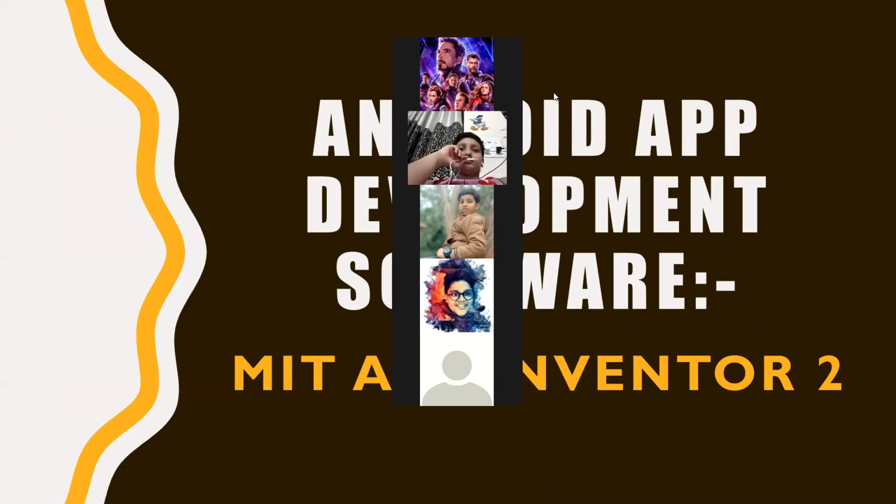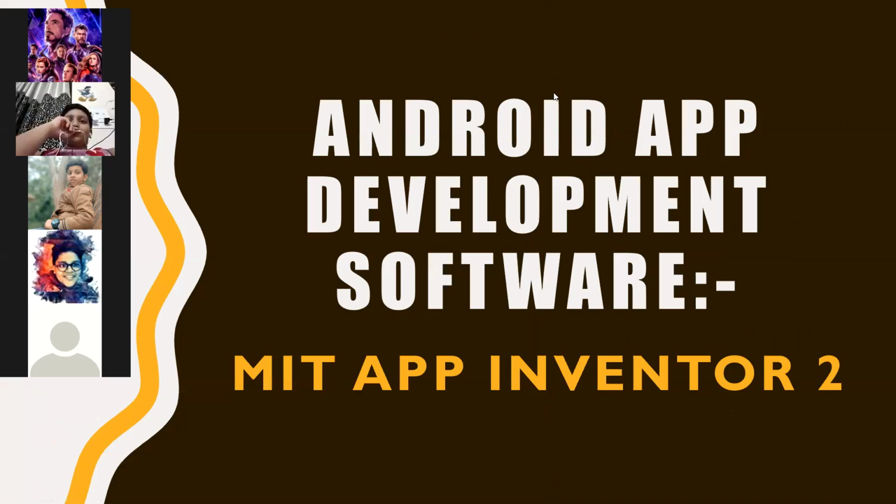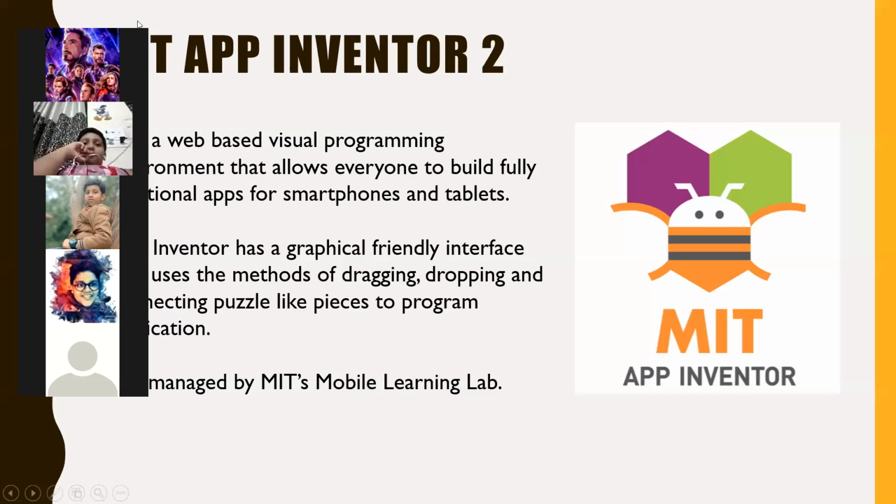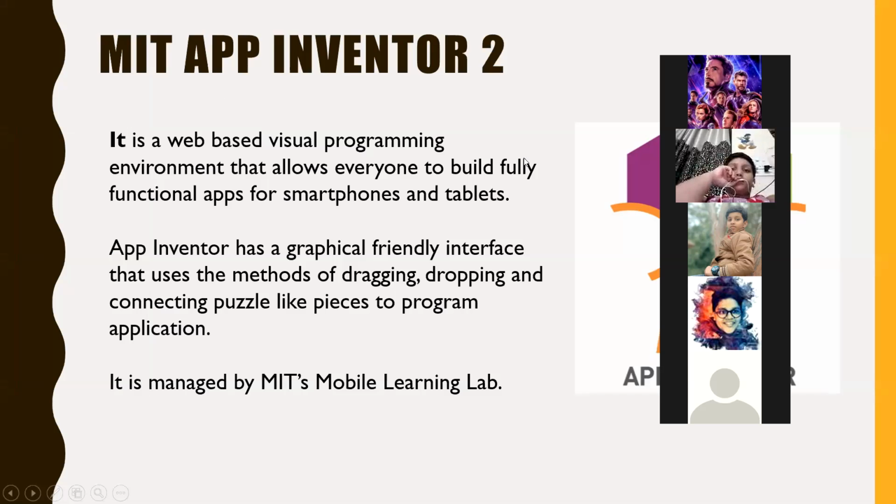The software from which we will be making an Android application is MIT App Inventor. It is made by MIT College in the USA, and this is the latest version. The second version is the latest, and we will be using that only. It was made in December 2010.